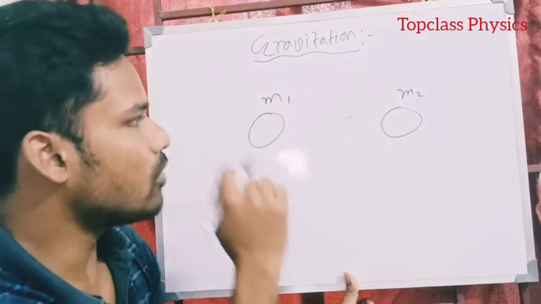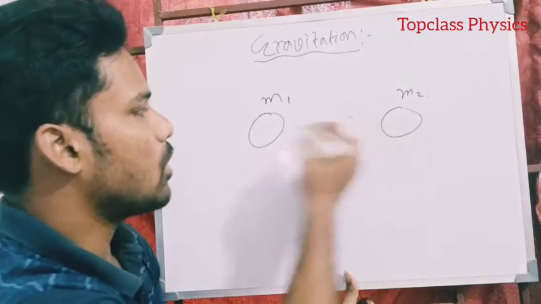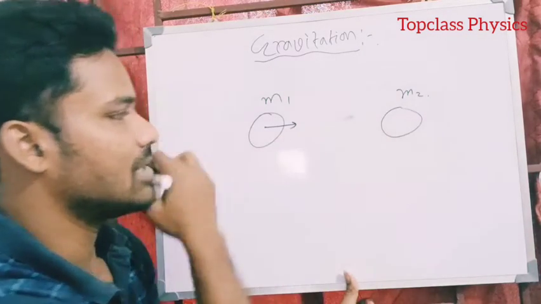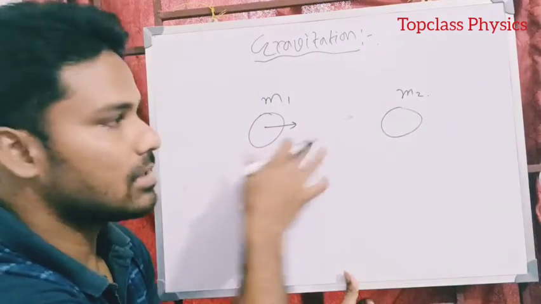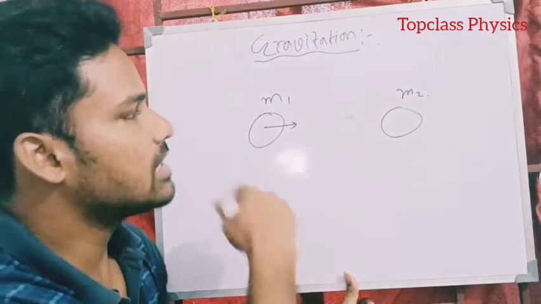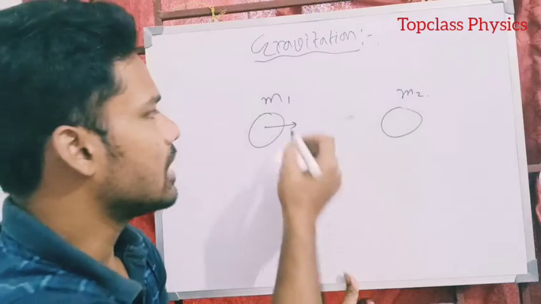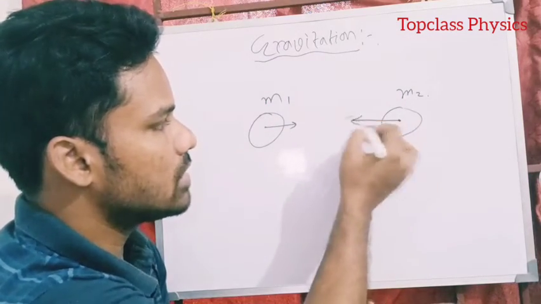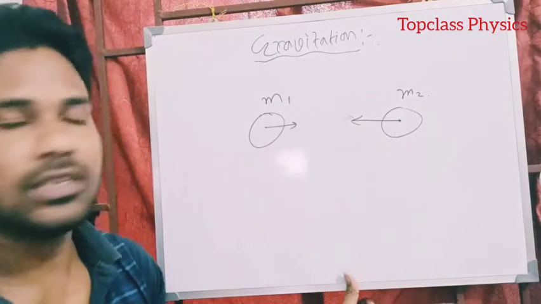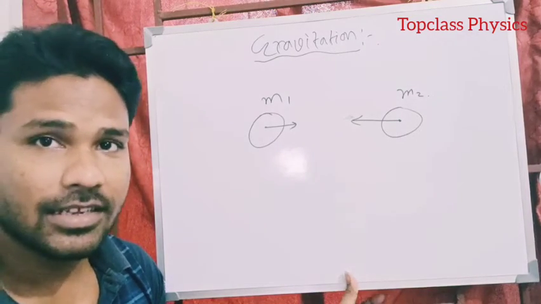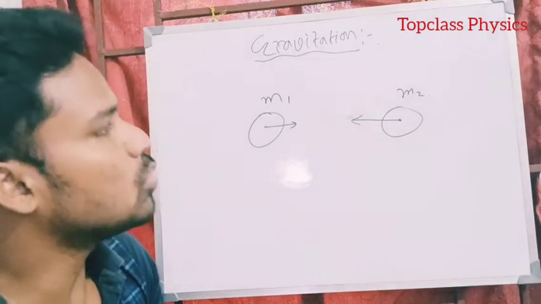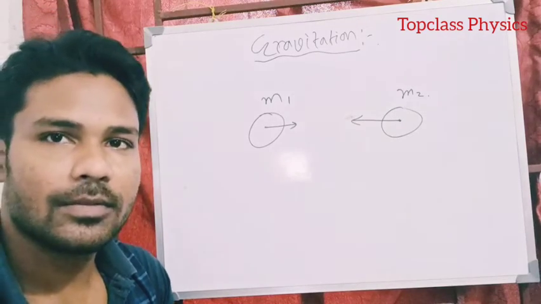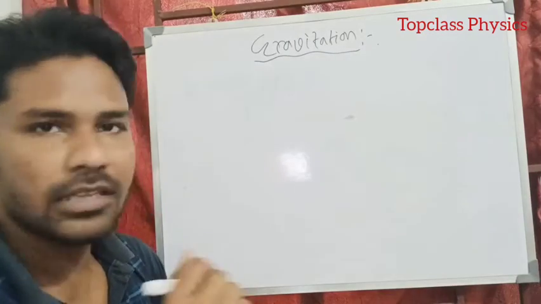That means the force exerted by this body on this body, towards this direction, is an attractive force. This body attracts it, and similarly M1 also attracts M2 towards M1, that is, towards each other, right? So this is due to gravitational force.